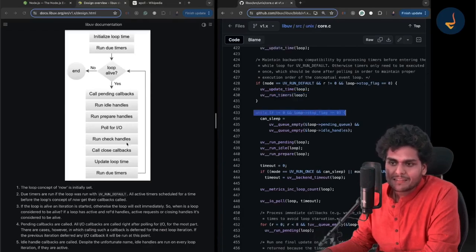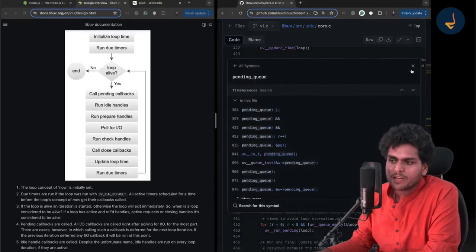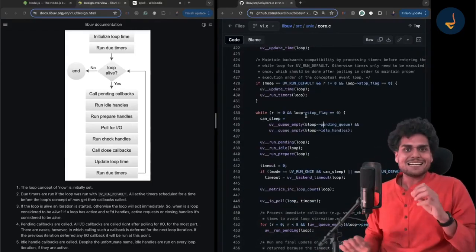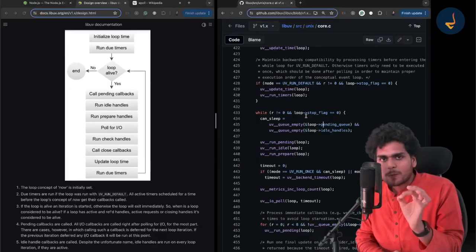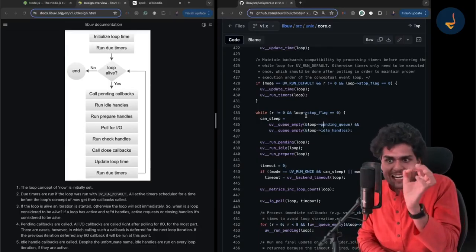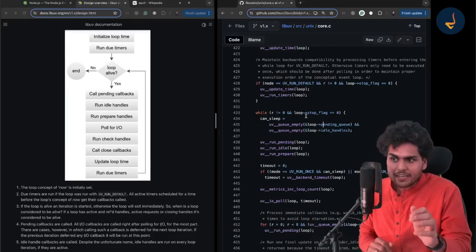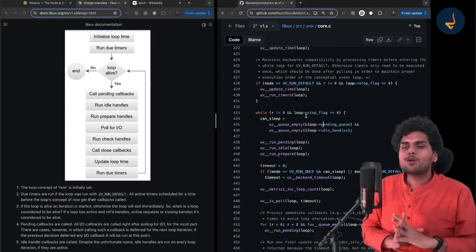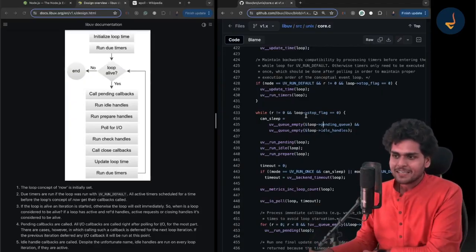Over here, it starts the loop. Over here, this loop is alive. So it will check for this condition. So I told you, right? It is a semi-infinite loop. It waits at the poll stage. Isn't it? That is your homework. I will not tell you in the code where is that waiting thing, right?